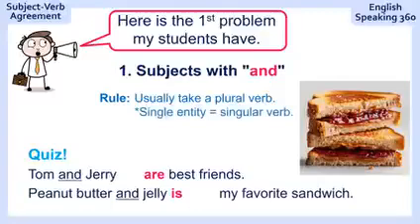A single entity means one thing. Then it's a singular verb. So that is the second example. Peanut butter and jelly is one sandwich. So it's one thing, it's one entity, and that's why we use "peanut butter and jelly is my favorite sandwich."